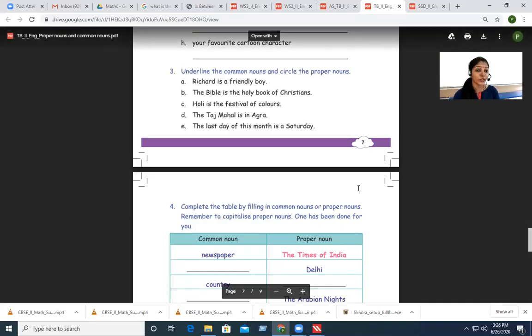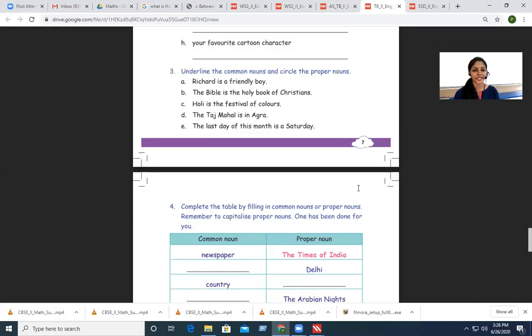There is one more thing in the sentence which is a proper noun. Can you identify that? Yes? It is Christians. Okay, here Christians is a proper noun. It's a name of a religion, isn't it? Alright, let's go to the next one.